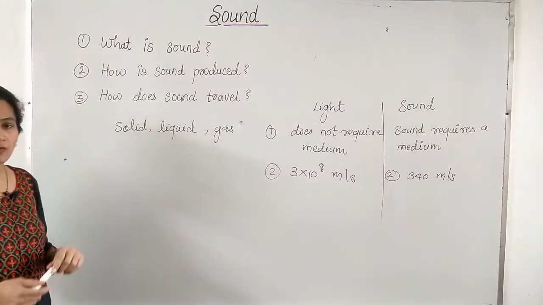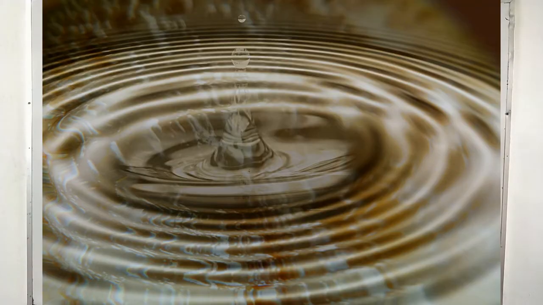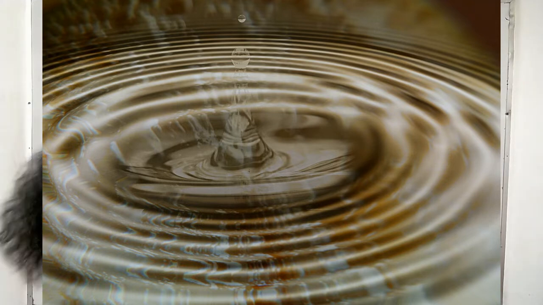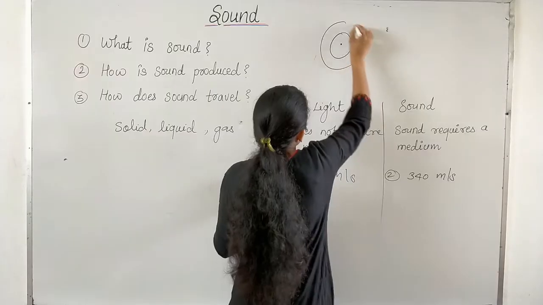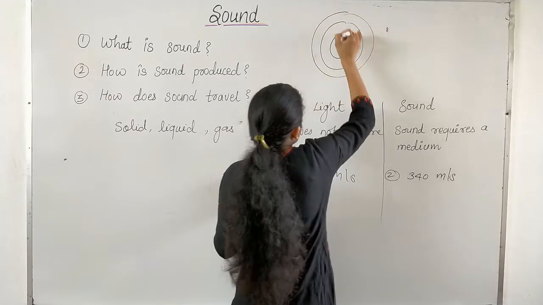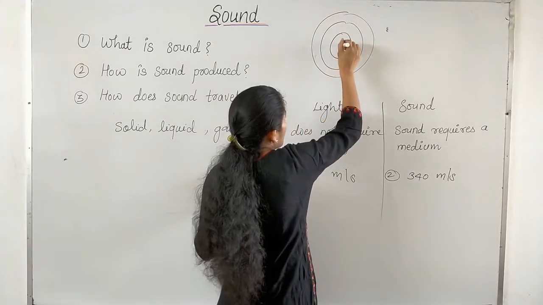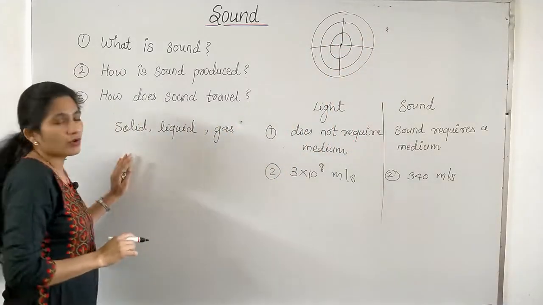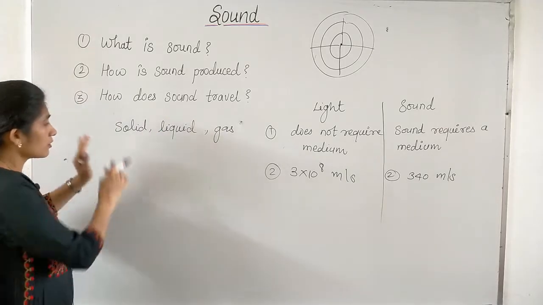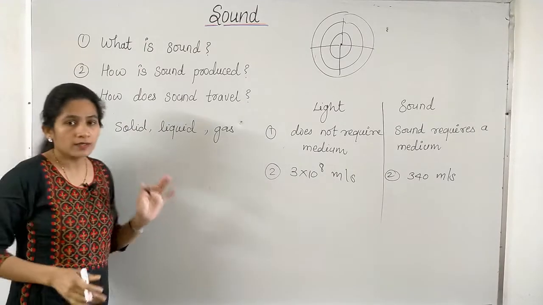Sound travels in the form of waves. If you drop a pebble in a puddle of water, it creates a ripple of water waves. Ripple means circular waves. If you drop a pebble in a pond of water, it creates circular waves surrounding it, right? So these water waves travel in all directions. Similar to this, sound waves also travel in all directions from the source to our ear, or to the listener.